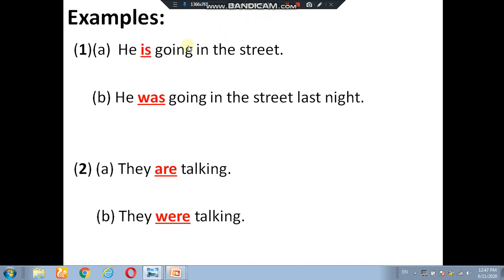There are two sets of examples. The first, A, is: He is going in the street. B is: He was going in the street last night.